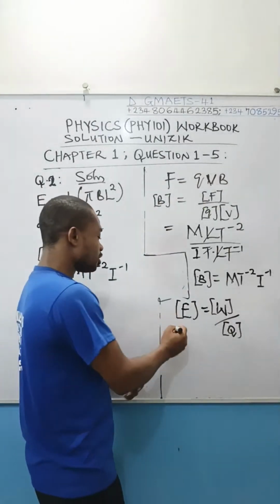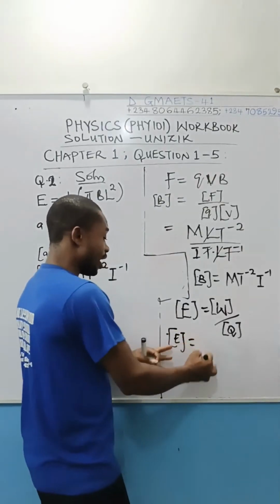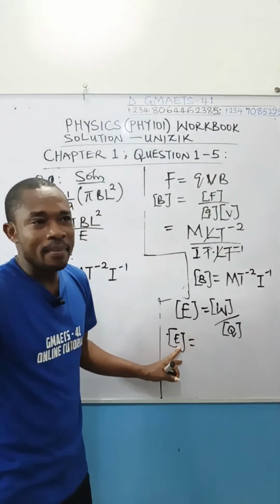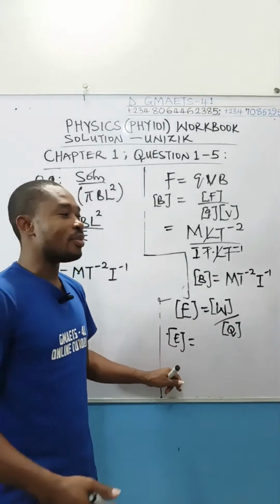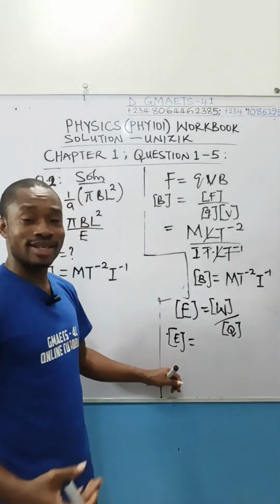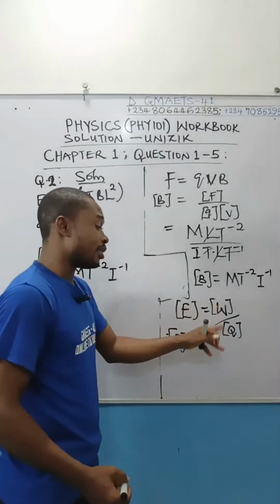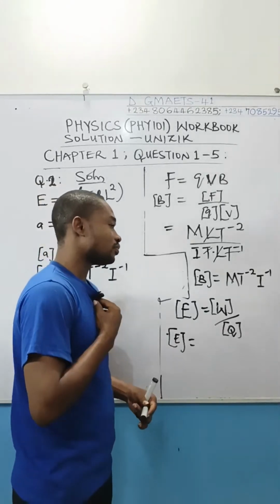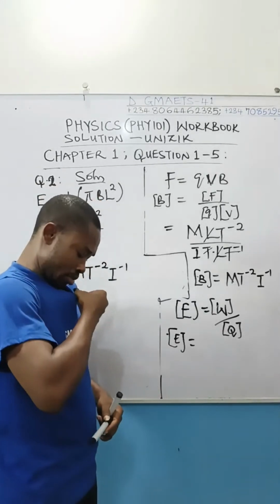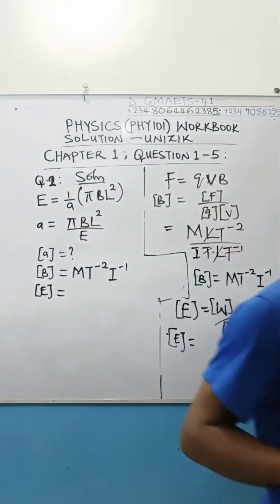So the dimension of electromotive force, voltage, electrical potential, potential difference, all of them are the same thing, and will be obtained from the dimension of work over charge. What is the dimension of work?